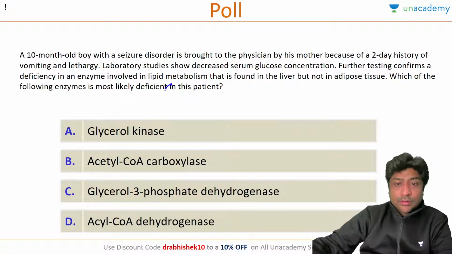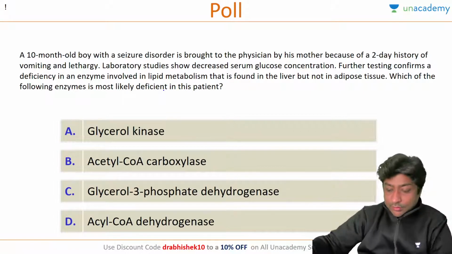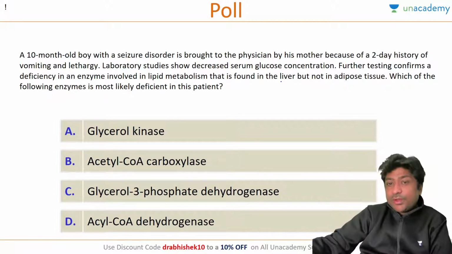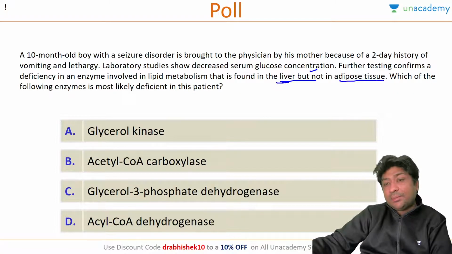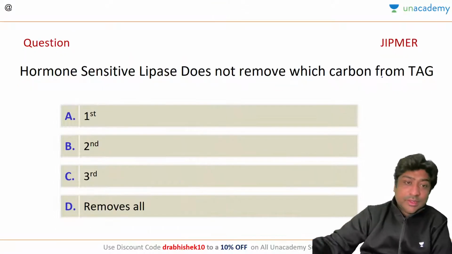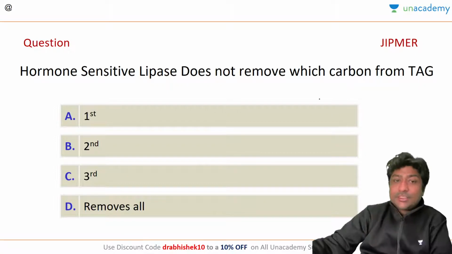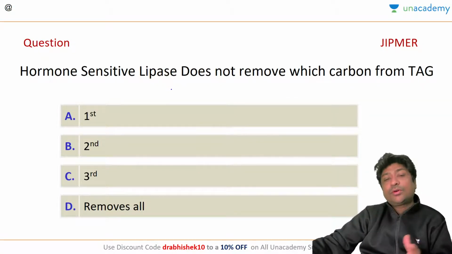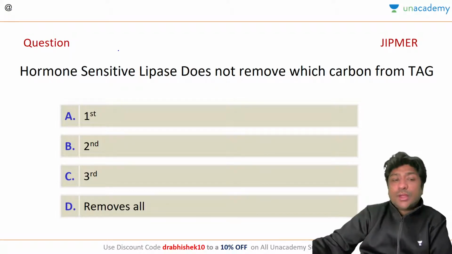So this question we are going to answer in this session: which is the enzyme which is present in the liver but adipose tissue lacks? Let's look at this question which was asked in JIPMER again on the same topic. I'm not going to give you the answers. I'm going to teach you the concept and then you will automatically know the answers.